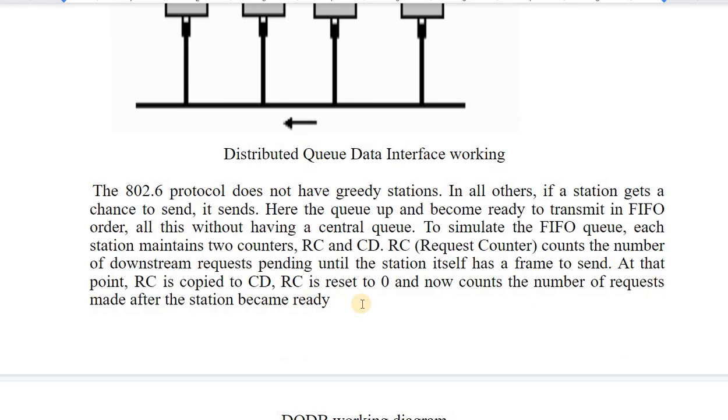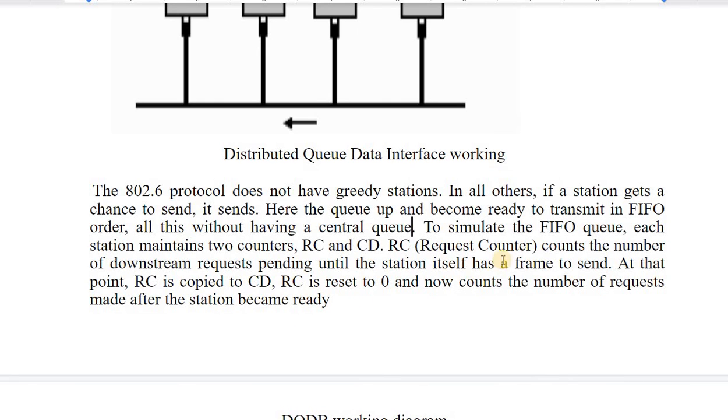In this protocol, there are no greedy stations, whereas in all others, if a station gets a chance to send, it sends. Here the packets queue up and become ready to transmit in first in first out order, and all this without even having a central queue. We have bus 1 and bus 2. All the cells will be queued up and sent in the first in first out manner.